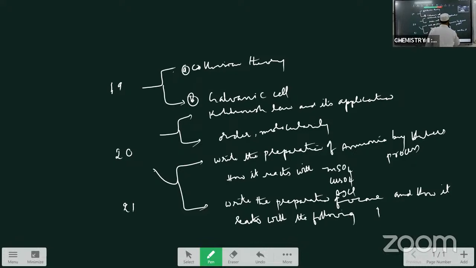In that some properties are given: PbS, KI, and another one, how it reacts with mercury and how it reacts with C2H4. This is another question.